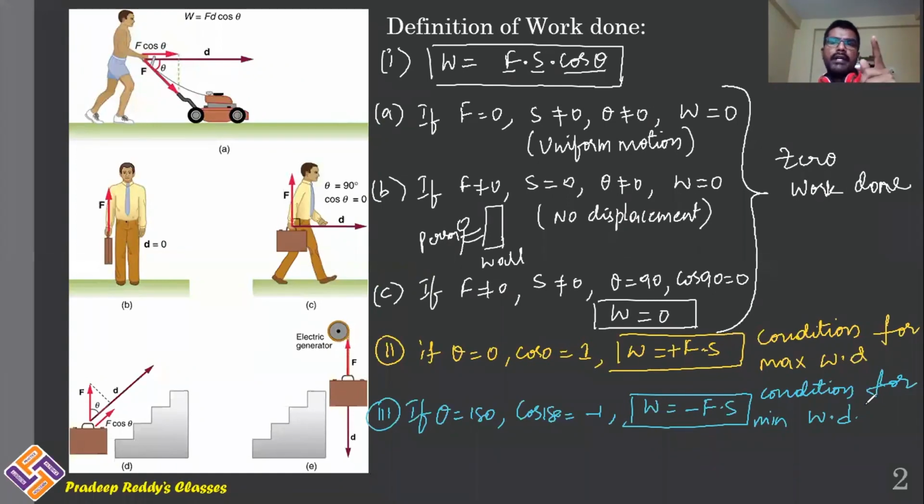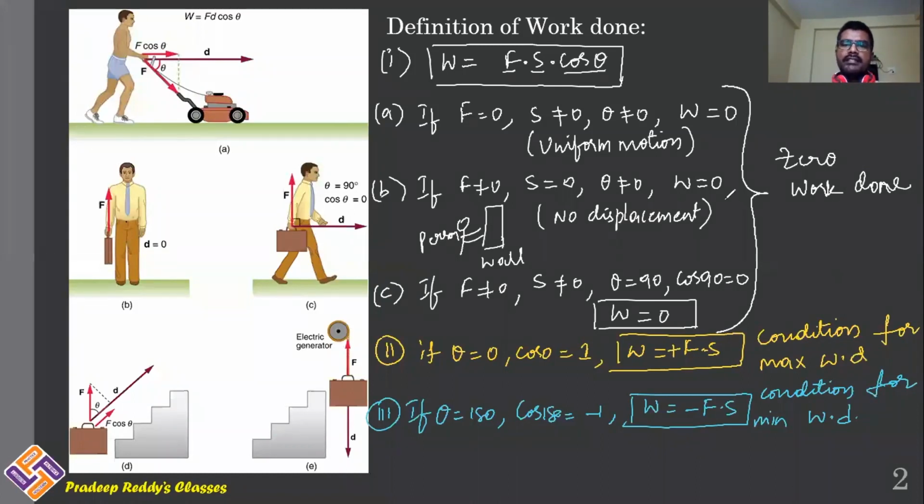If force and displacement are in the same direction, or if any component of the force is in the same direction as that of displacement, in such case you will be taking work done as positive. And if both are opposite, you will be taking it as negative. If a component of the force and displacement are opposite, then even you will get negative work done. And work done can be either positive, negative, or zero. These things you need to remember.